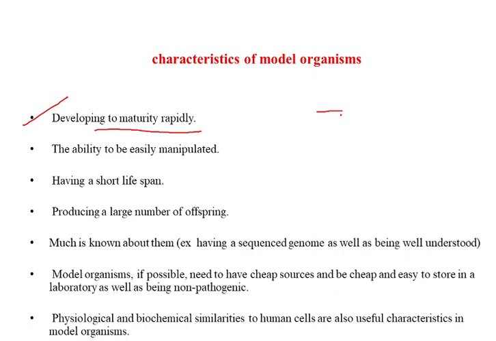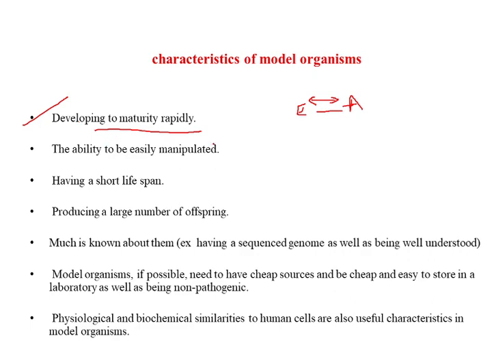If you imagine the time to reach maturity, from egg to adult, is very large, it will cause the experiment to prolong for a longer period of time, and that is not recommended. So you need to choose a model organism that reaches maturity rapidly.